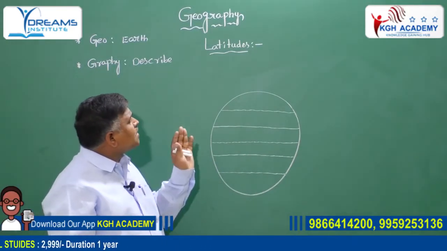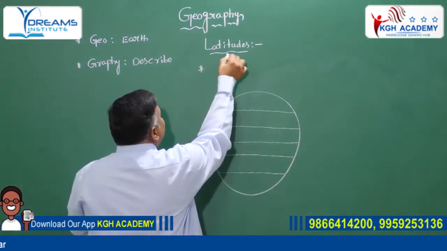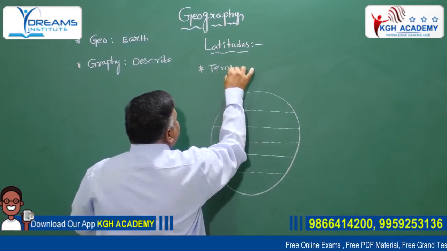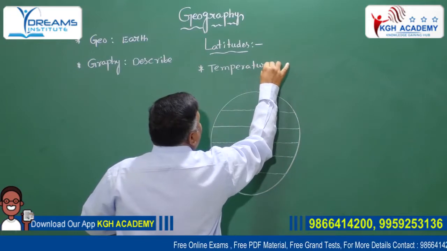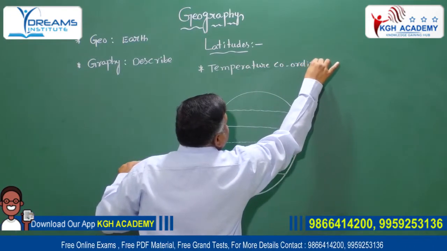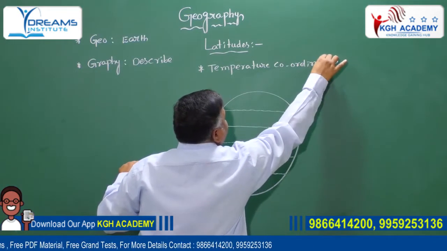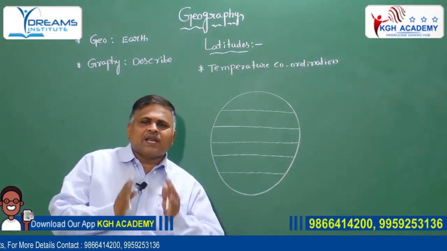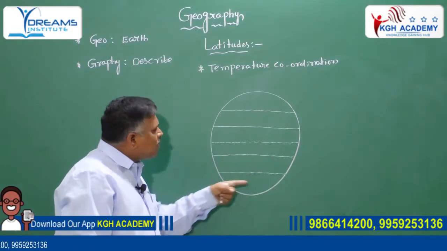Generally, latitudes are very useful for temperature coordination. What is the use of latitudes? Latitudes are very useful for temperature coordination. Latitudes are parallel lines or horizontal lines. What are latitudes? For example, it is a globe.